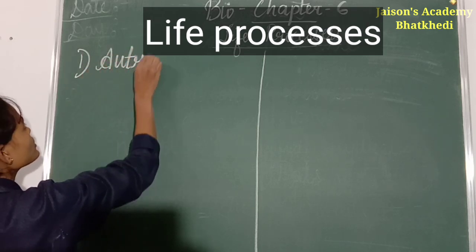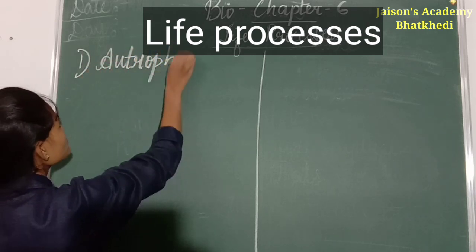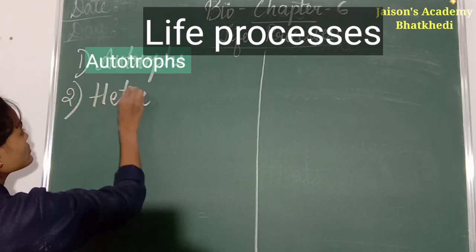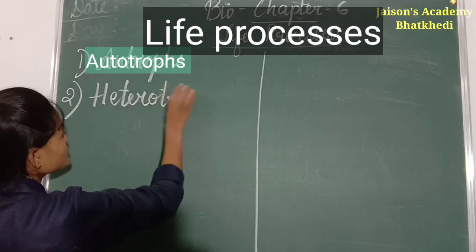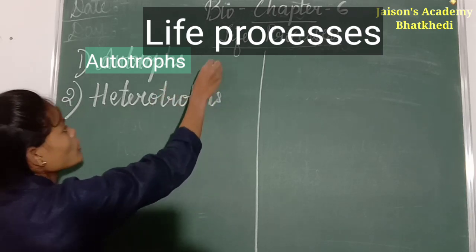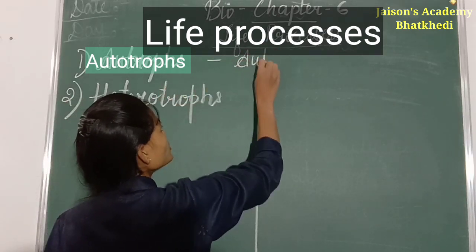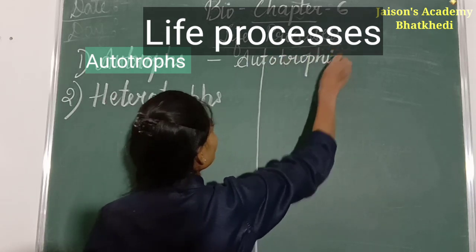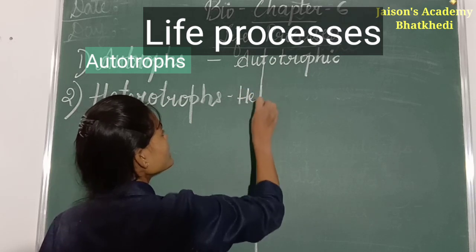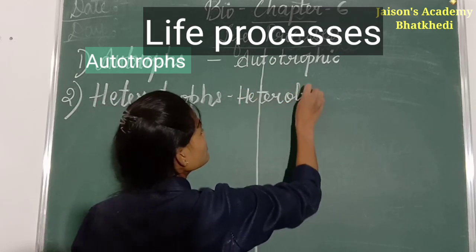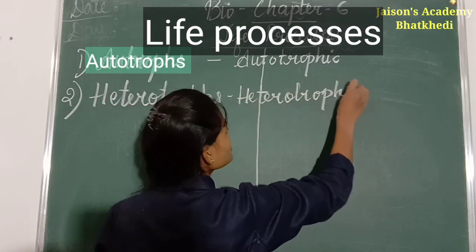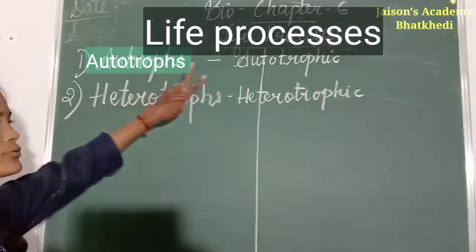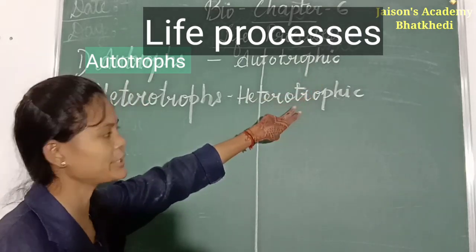First are autotrophs, second are heterotrophs. Or we can say the mode of nutrition is autotrophic and heterotrophic. So on the basis of method of nutrition, the nutrition is of two types, autotrophic nutrition and heterotrophic nutrition.